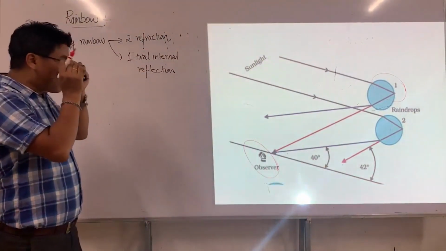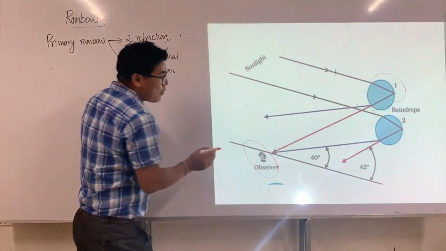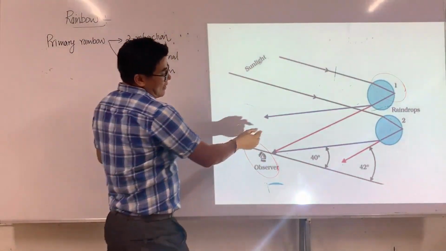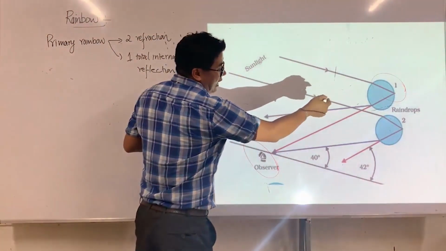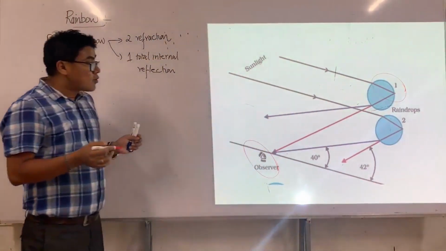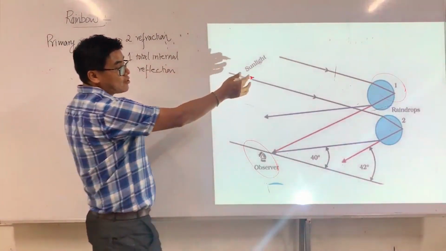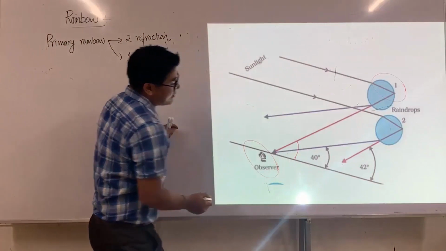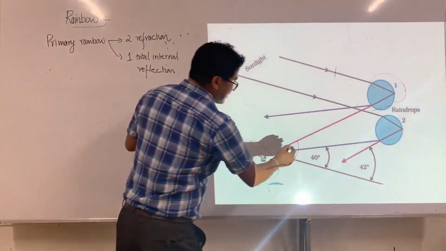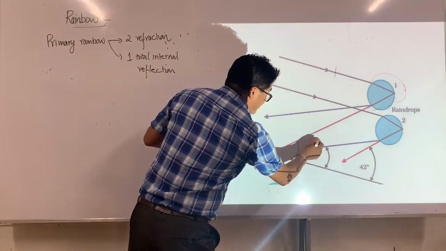Now look here, to our eye, we are able to catch the red of the first drop and the violet of the second drop. So this is going to be red, 42 degrees.